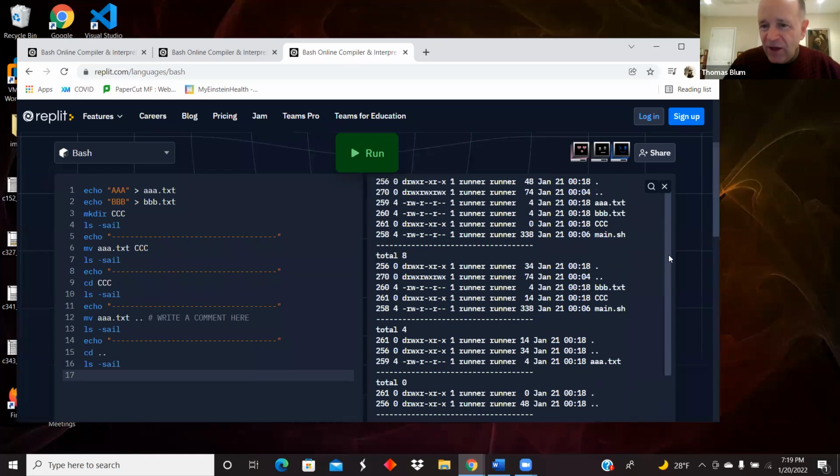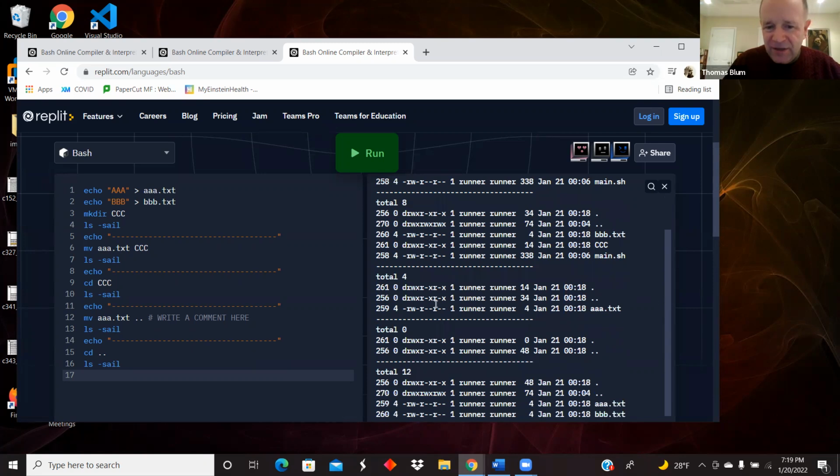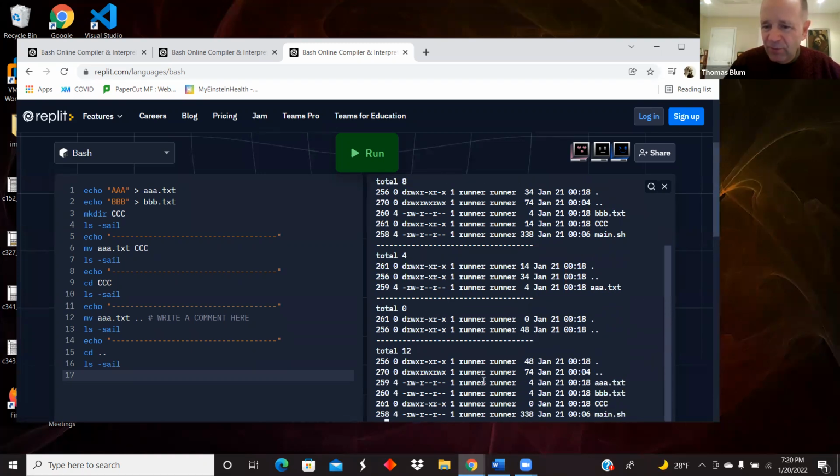And A, as we followed along, should always have the same inode. It has the inode of 259. And then here it is in the subdirectory, with the inode of 259. And then we move it back up to the original directory, and it has its inode of 259. So it's been identified as that same file, no matter which directory or subdirectory it happens to be in.